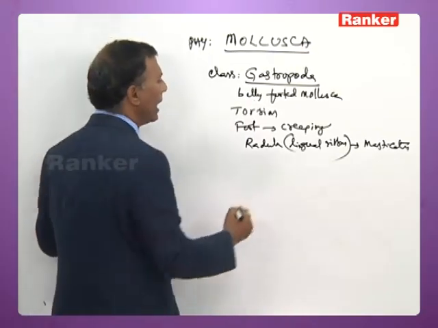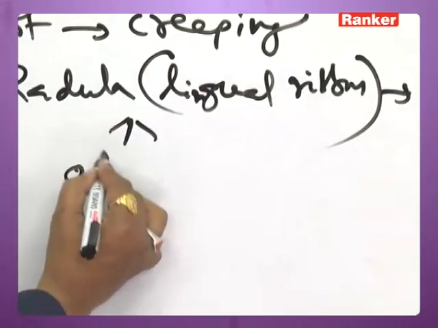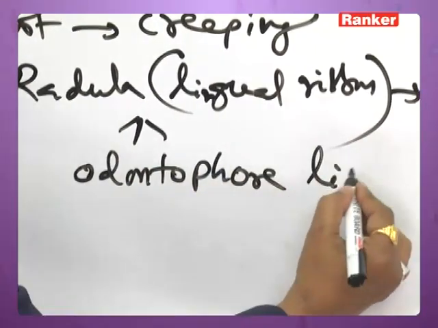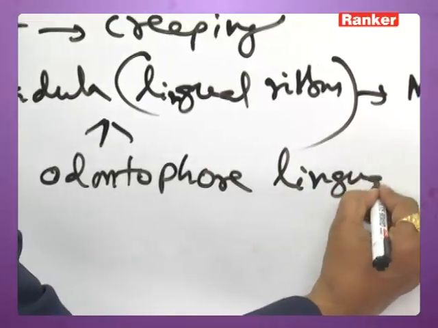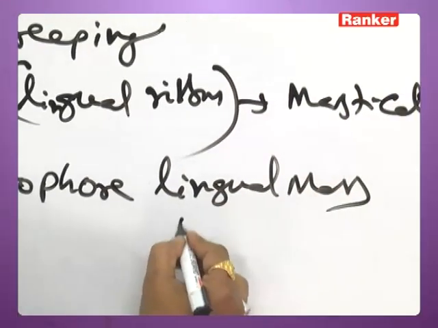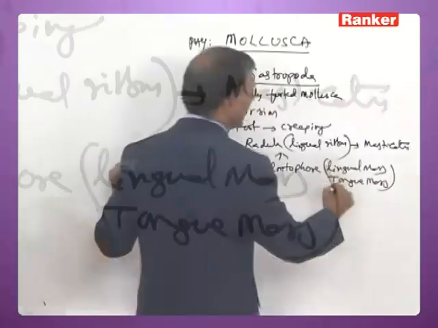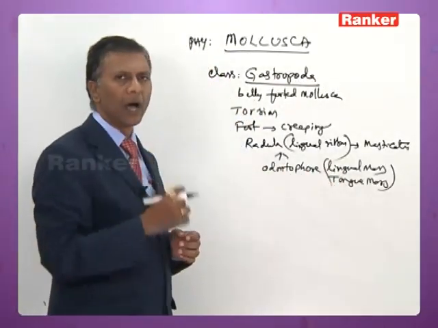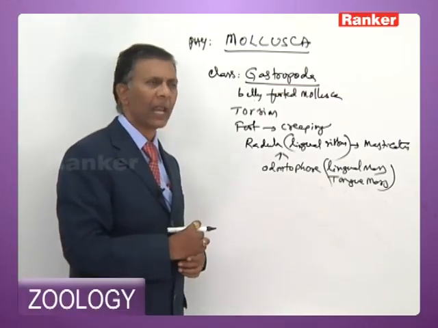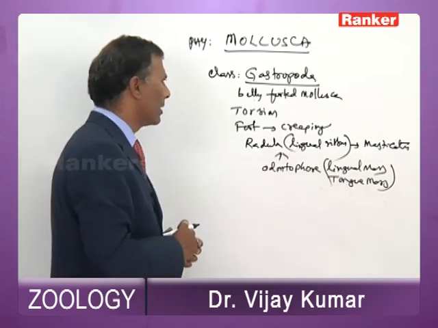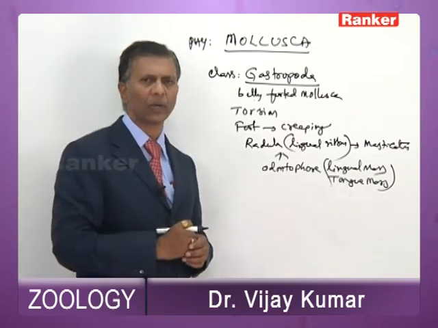The radula lies on the odontophore, which is called lingual mass or tongue mass.